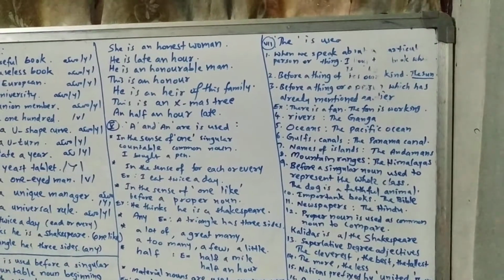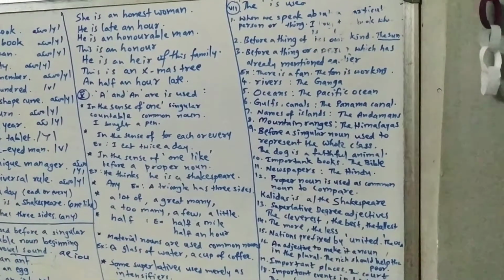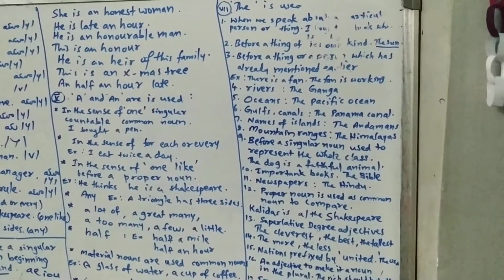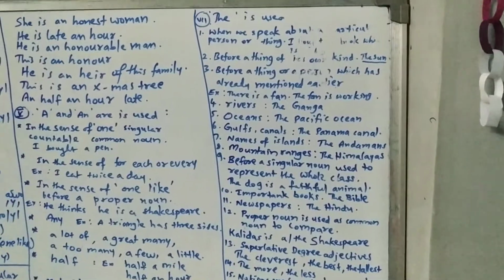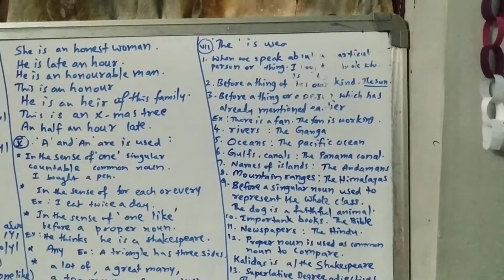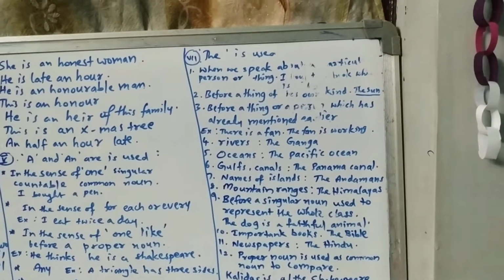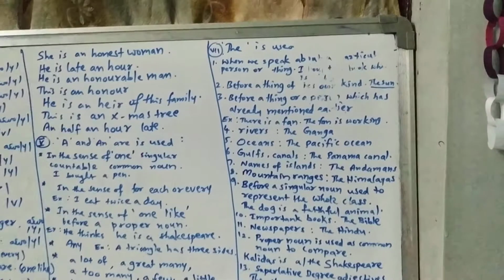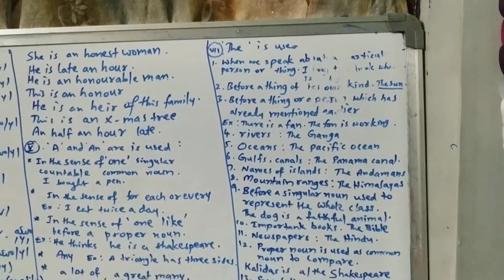I bought a book which is small. I bought the book which is small. Here I am talking about the book, that's why I am particularly speaking about the book. Before a thing of its own kind: the sun, the moon, the earth, the Jupiter, the Mars, the Saturn, for example. Also before a thing or a person which has already been mentioned earlier.